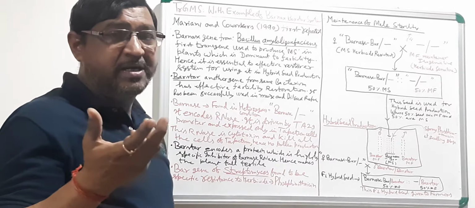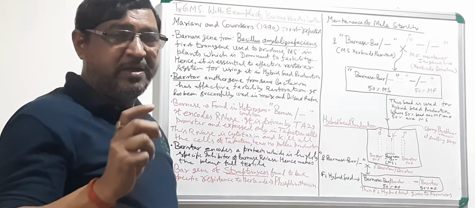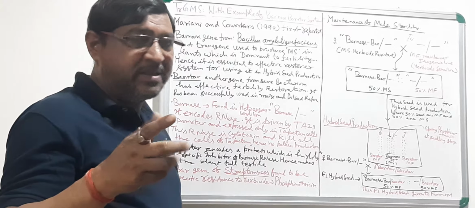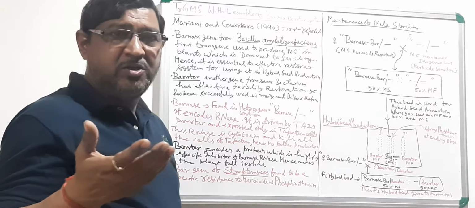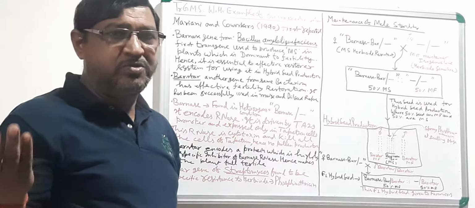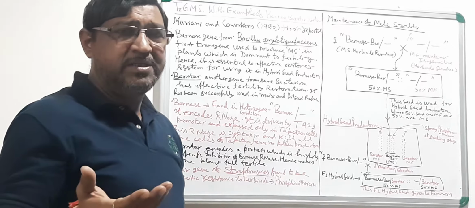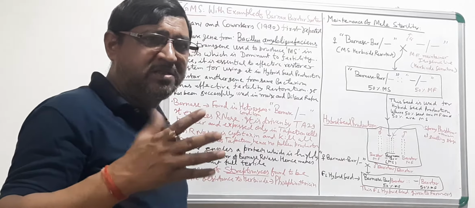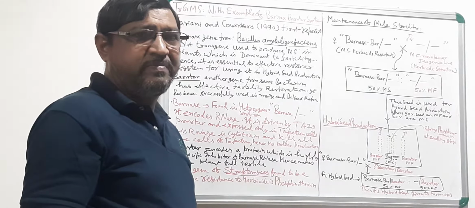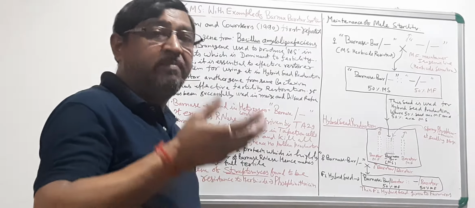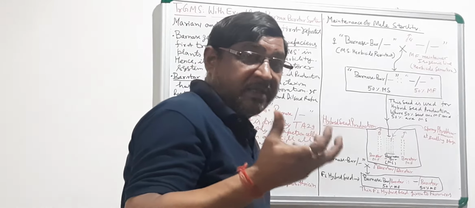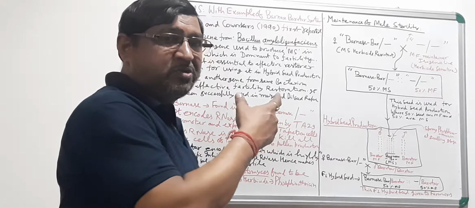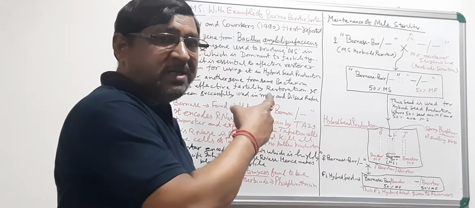Of course, the pollinator parent in which you have introgressed the Barstar gene is normal, male fertile. So by selfing it, you can maintain it. Maintaining the pollinator in the Barnase-Barstar system is not the problem, as in other cases also. But maintaining the Barnase male sterility is the problem. So here you see how it is being addressed.